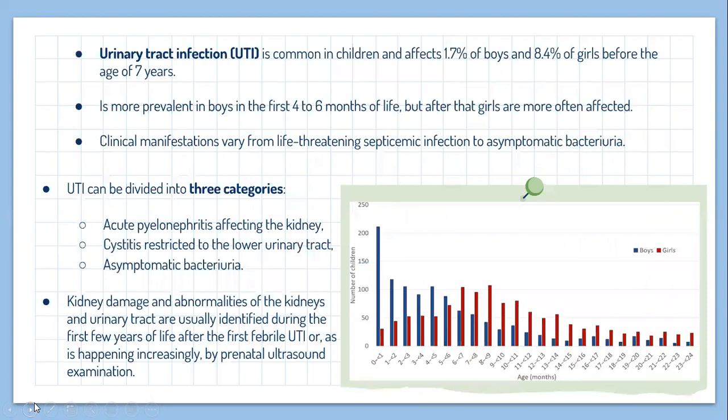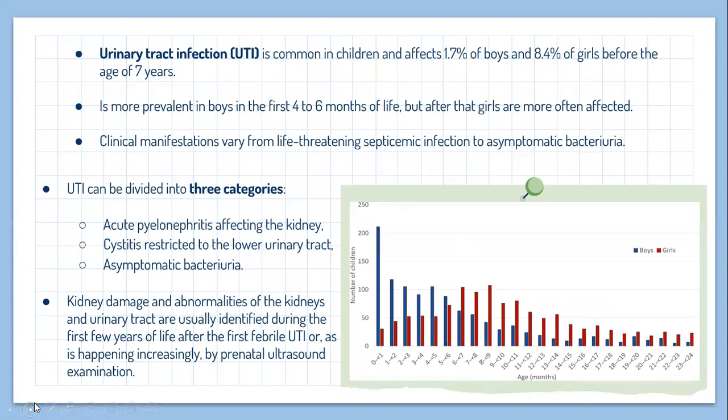Urinary tract infection is common in children and affects 1.7% of boys and 8.4% of girls before the age of 7 years. It's more prevalent in boys in the first 4 to 6 months of life, but after that girls are more often affected. The clinical manifestations vary from life-threatening septic infection to asymptomatic bacteriuria.